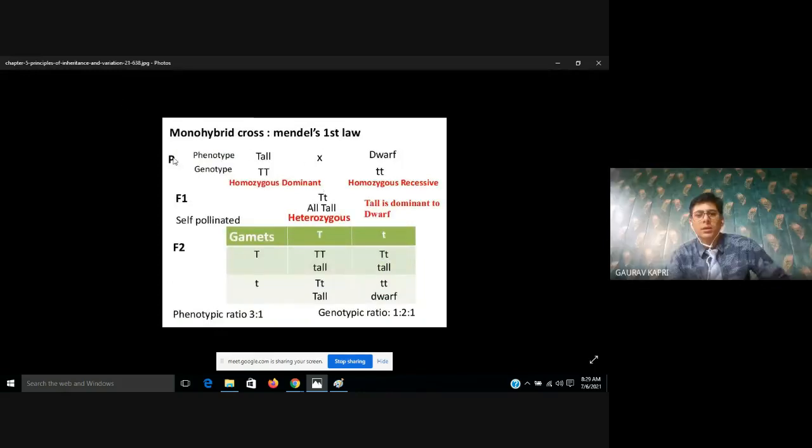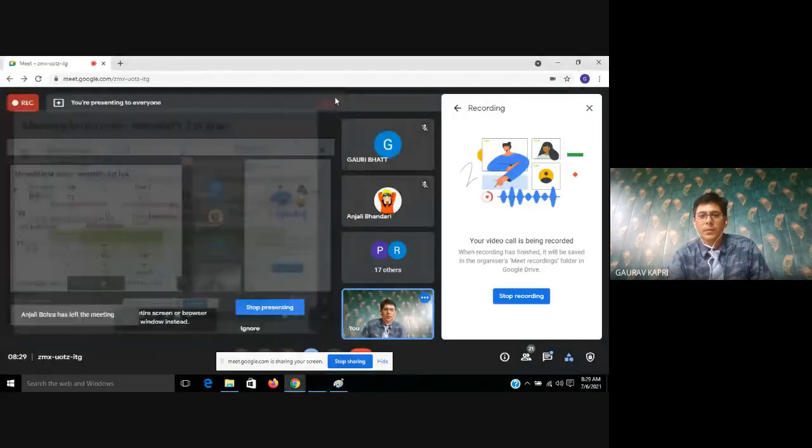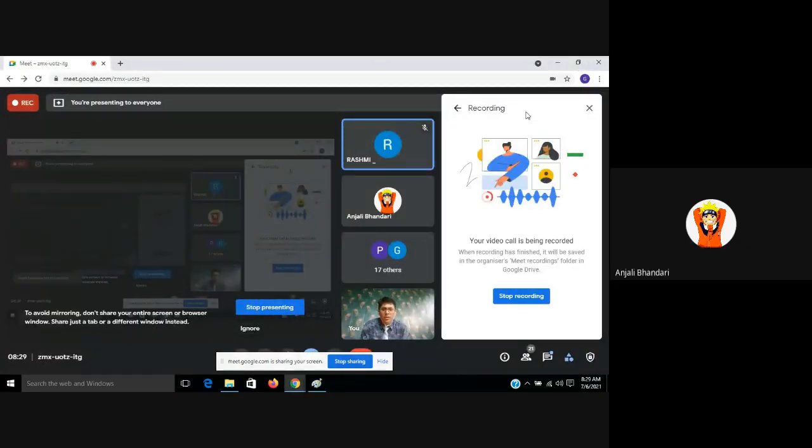Okay, sir, this is the result. These are the parental, tall and dwarf, capital T, small t, small t. F1, capital T and small t. And in F2, you can see that two types of gametes are here, capital T, small t, tall, tall, and dwarf. The genotypic ratio is 1:2:1 and the phenotypic ratio is 3:1. Understood? Yes, sir.